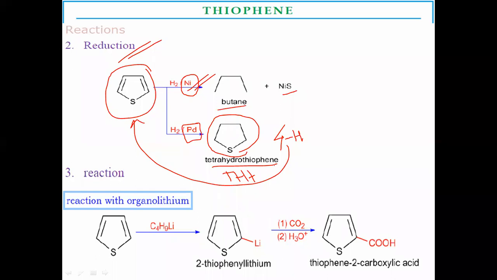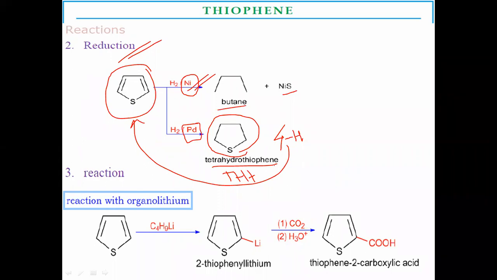There is addition of four hydrogens on the thiophene ring. Here, when a different catalyst is used, a different product is formed.